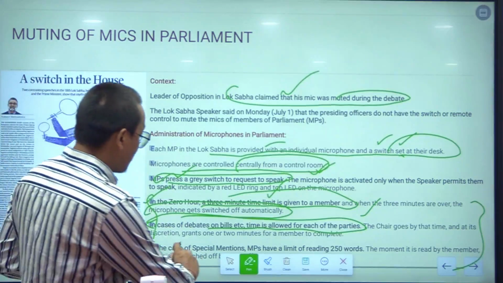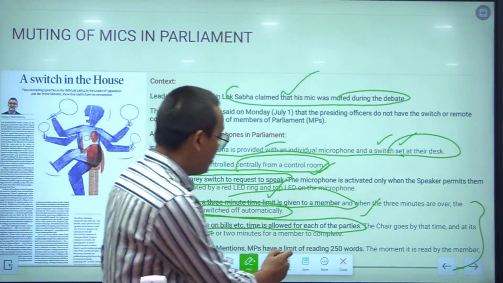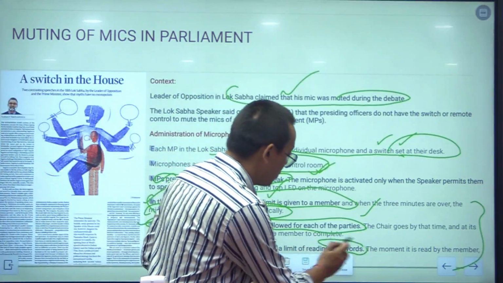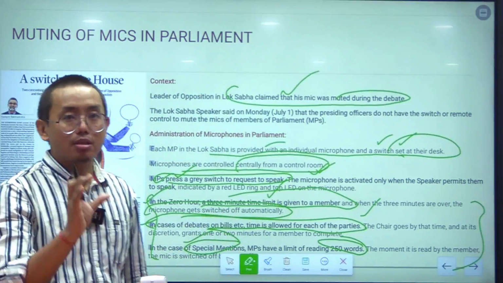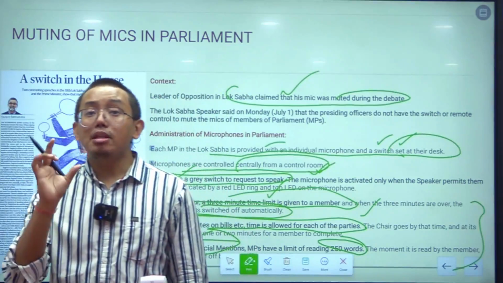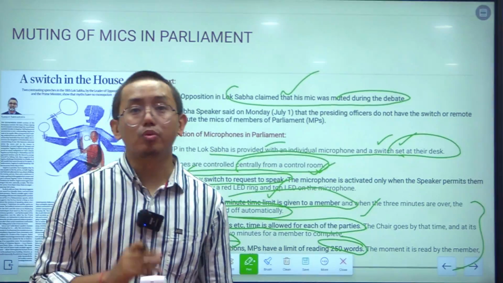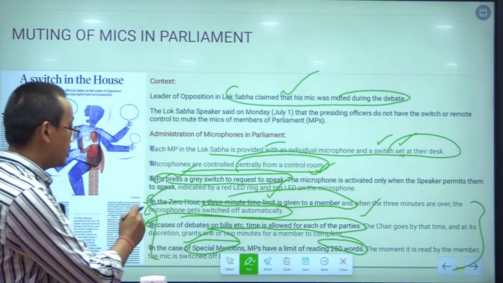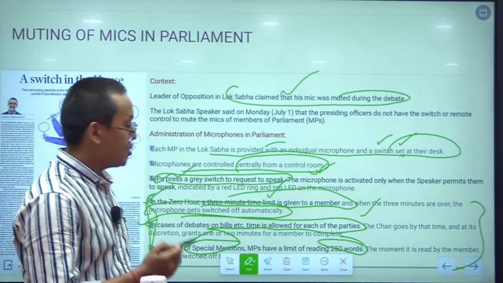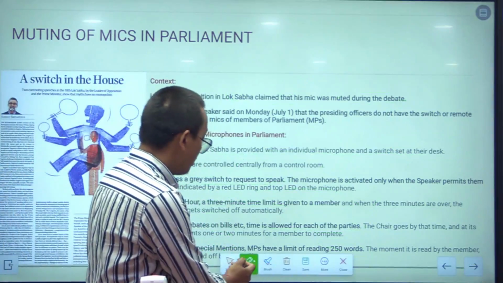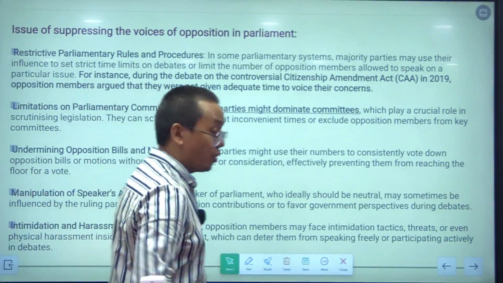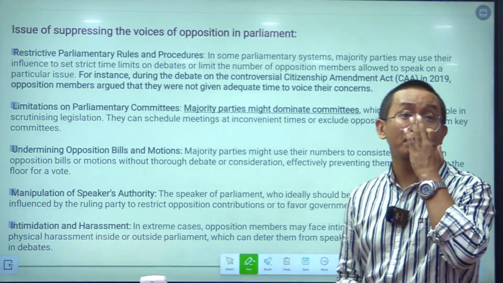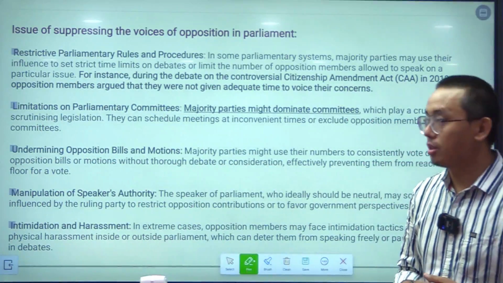And in case of special mentions, MPs have a limit of reading 250 words. ठीक है, जो यहाँ पे स्पेशल मेंशन है, स्पेशल मेंशन में टाइम लिमिट नहीं है, but there is a limit of words which is 250 words. ठीक है, ये 3 पॉइंट यूपीएससी प्रीलिम्स के लिए इंपॉर्टेंट हैं, you have to remember these points. And now, talking about the issue of suppressing of the voices of opposition in Parliament.